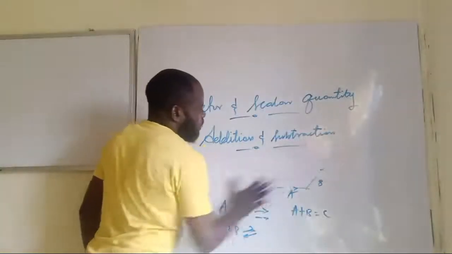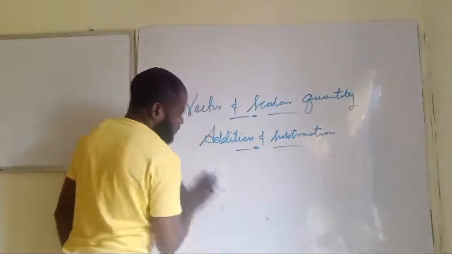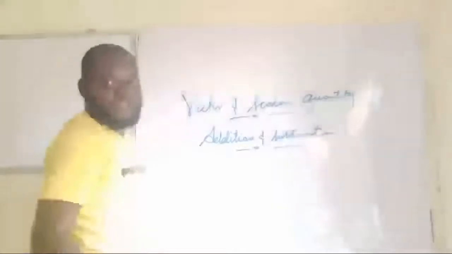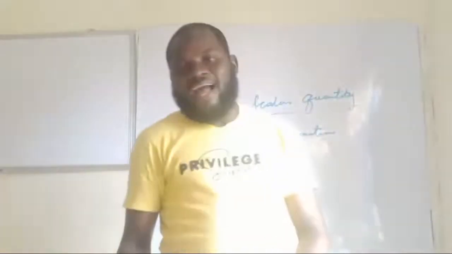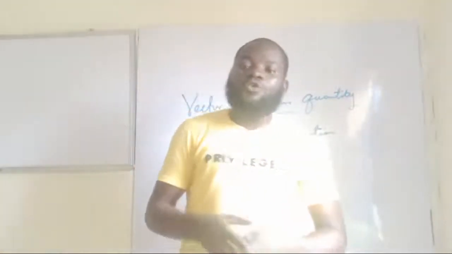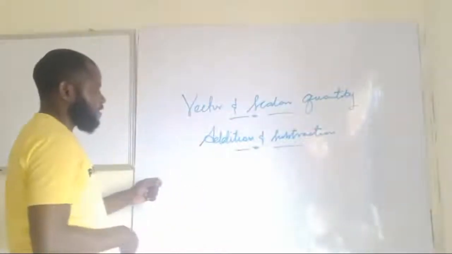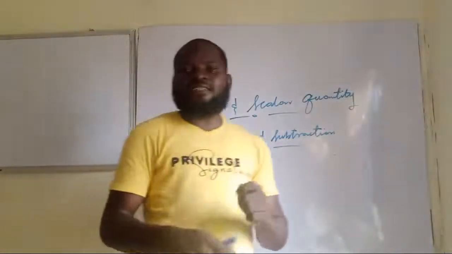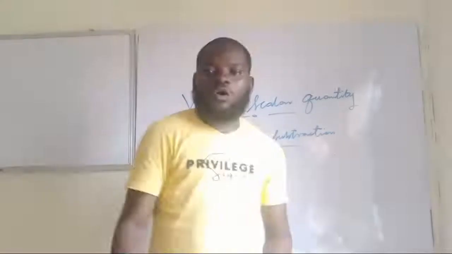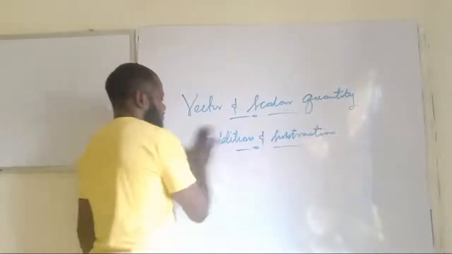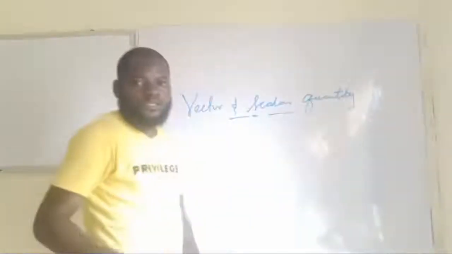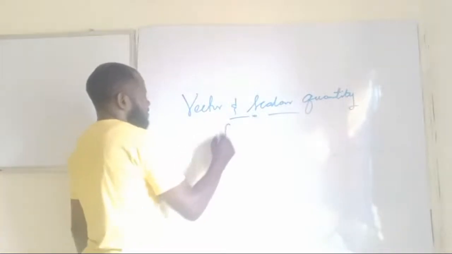So we're talking about how we are able to explain the concept of addition and subtraction of vectors. The next thing we want to look at is what we refer to as resultant and equilibrant.